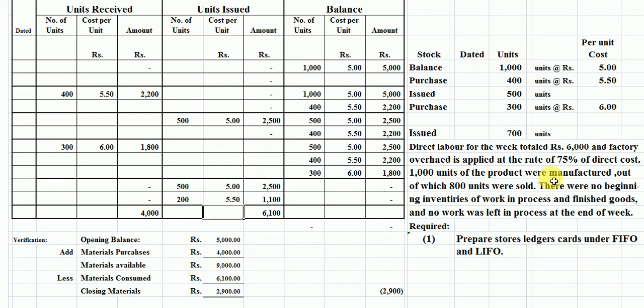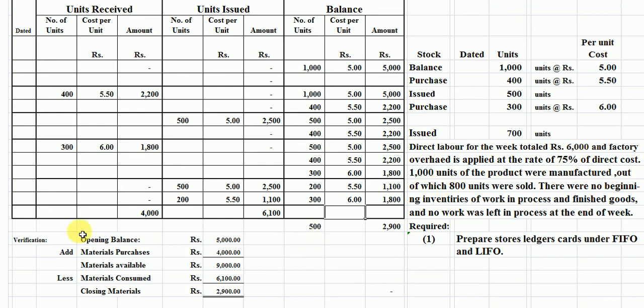Students, now our final inventory balance is here 200 units, 5.5, and the last purchase is 300 units. The rate is 6 per unit here. Students, this is our problem which has been solved with the help of the FIFO method.